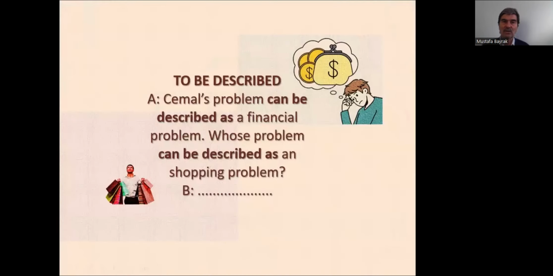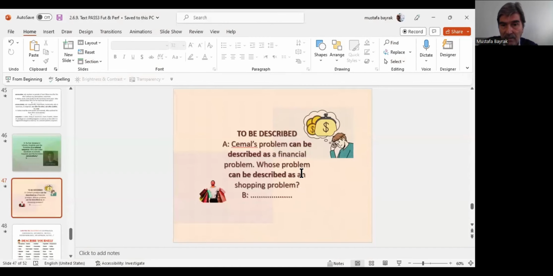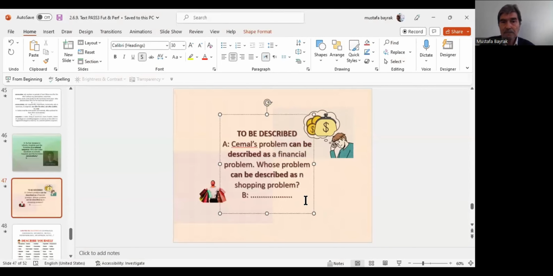Okay, this is also a useful expression: to describe somebody or something as, or to be described as. Jamal's problem can be described as a financial problem. Whose problem can be described as a shopping problem?